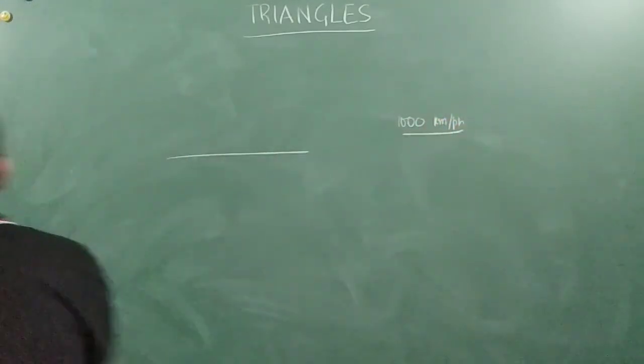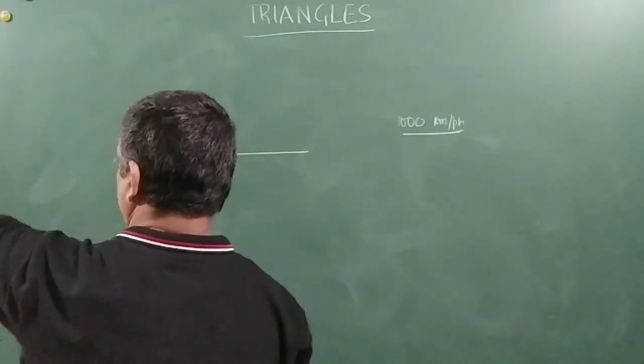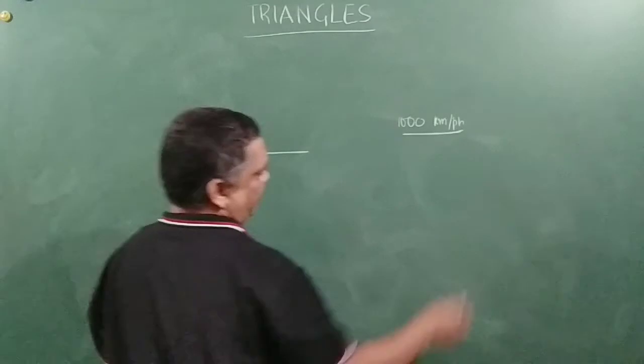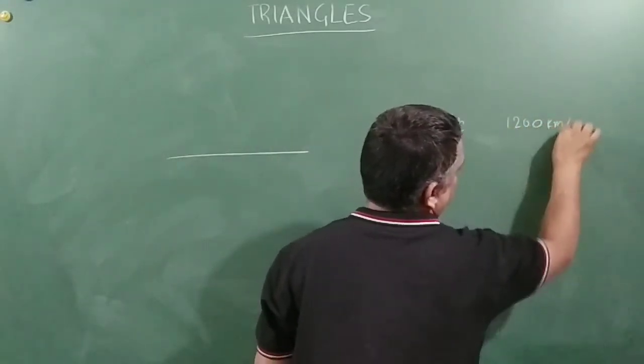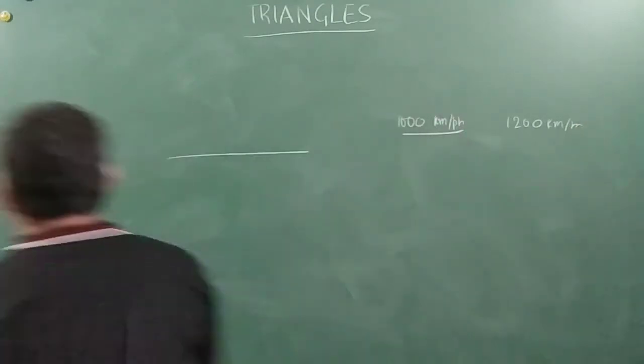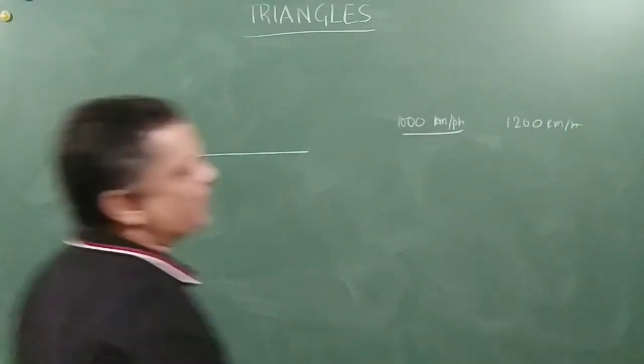Right? Another aeroplane leaves the same airport and flies due west at a speed of 1200 km per hour. How far will they be after 1.5 hours?